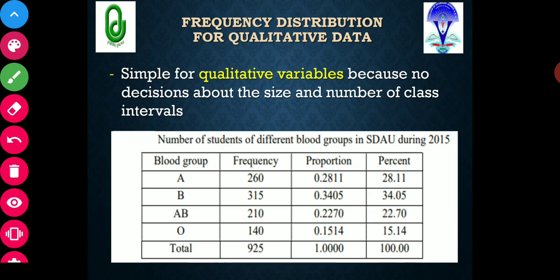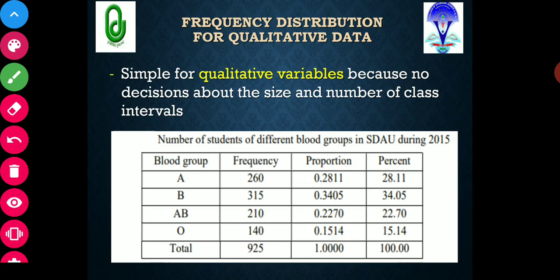I have already told you in the previous classes about the different kinds of data. Basically, I will be telling here about qualitative and quantitative data. Classification or frequency distribution of qualitative data is very easy. Why is it very easy? Because in the classification of qualitative variables, you need not form the classes, because the number of classes will be fixed. That means for a qualitative variable, the number of classes will be fixed and the class interval will also be fixed.